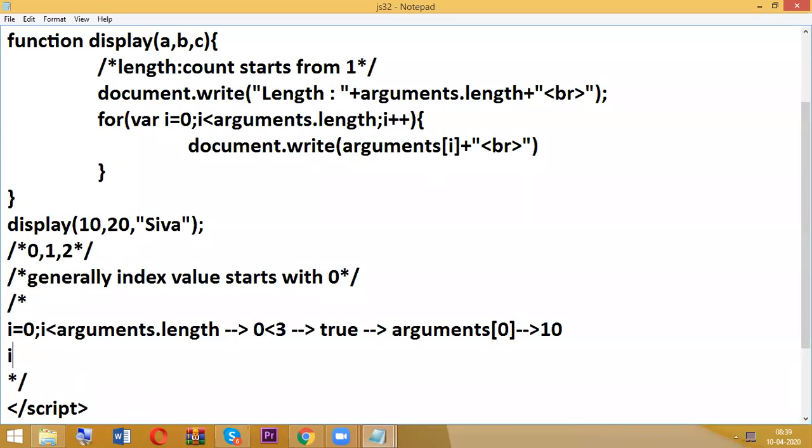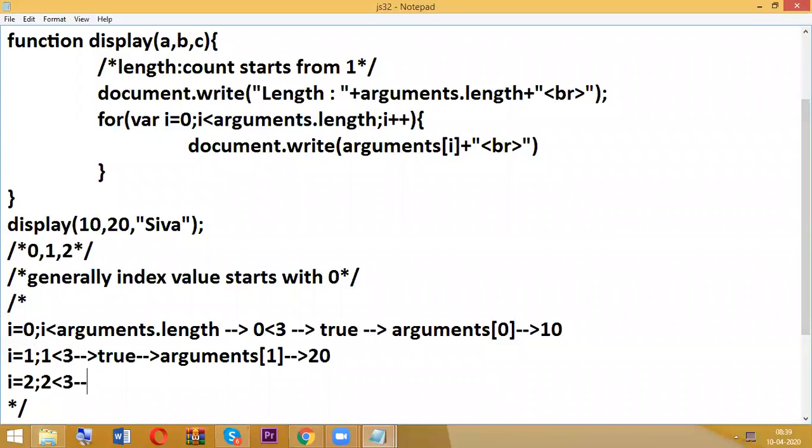Okay, then based on this I plus plus, I am going to have I plus plus, so no need to explain, I think you know that. So I value is what? 1. You know that I plus plus means it will increment by 1. Now 1 less than 3. Now the condition is what? True. Arguments 1. What is the result here? 20. So I value is what? 2. 2 less than 3, the result is what? True. Arguments 2. So I'm having what here? Shiva.